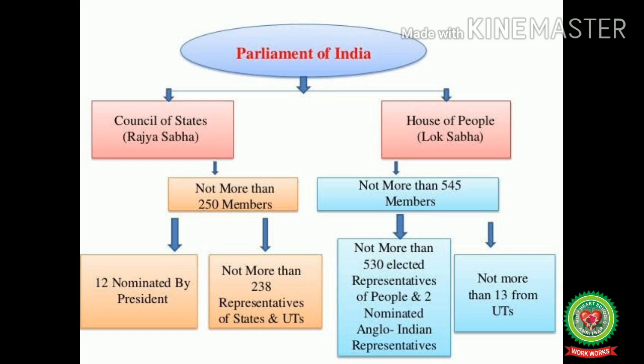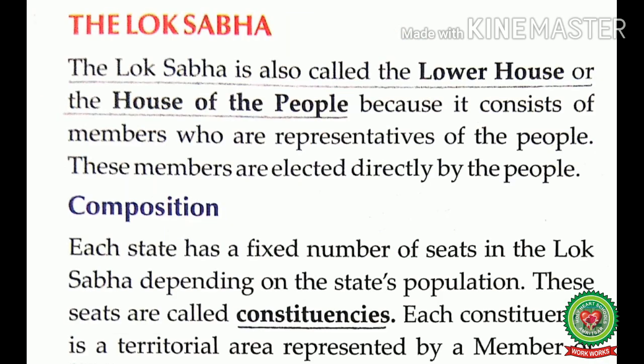Now let us start with the reading. The Lok Sabha. The Lok Sabha is also called the lower house or the house of the people because it consists of members who are representatives of the people. These members are elected directly by the people. Means the lower house of the parliament is called the Lok Sabha or the house of people. It is called so because it consists of members who are directly elected by the voters or by the people.